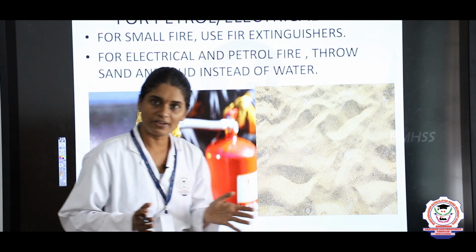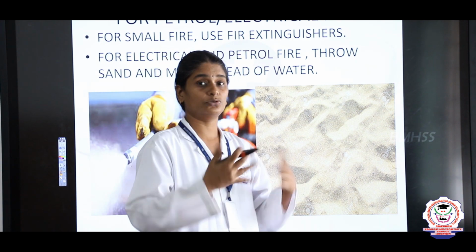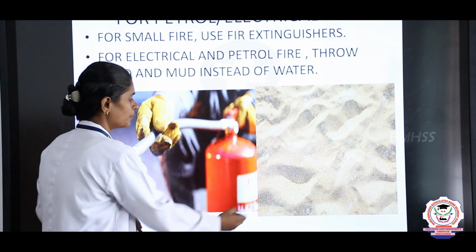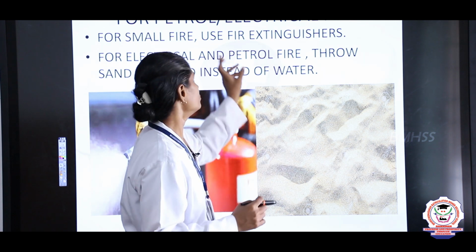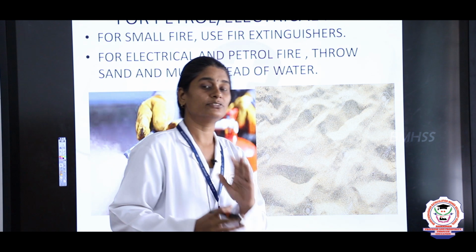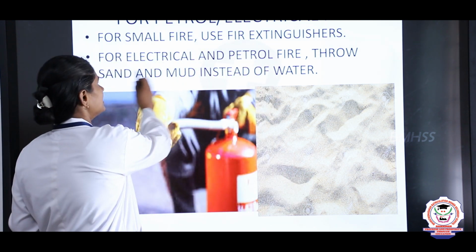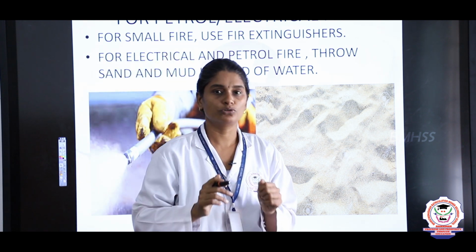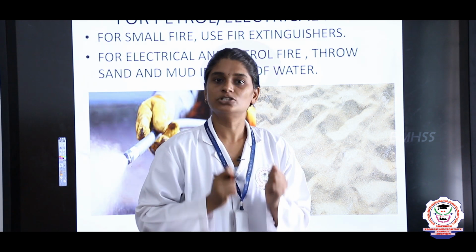When there is a small fire, you can use a fire extinguisher. What is a fire extinguisher? In many places, like malls and hospitals, you can notice this kind of equipment. This is called a fire extinguisher. When there is a fire, we can immediately use it. The fire extinguisher is full of carbon dioxide, and this carbon dioxide will put out the fire. And when there is an electrical fire, we should not use water to put it out, because it may lead to electrical shock.